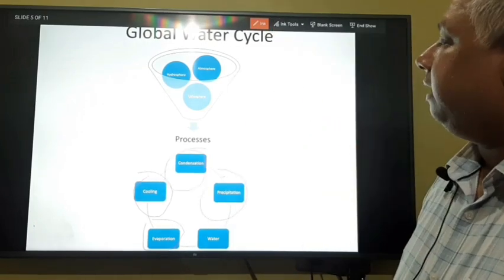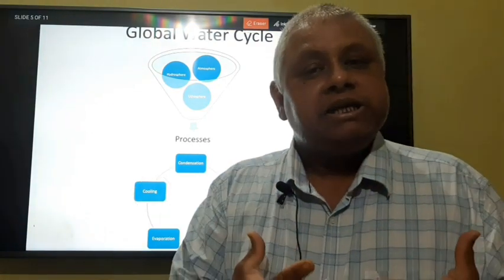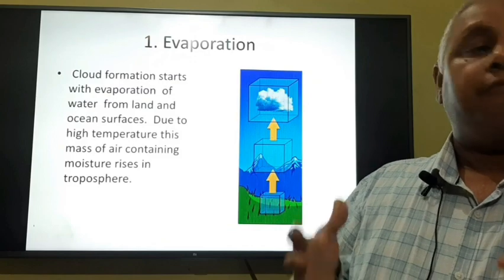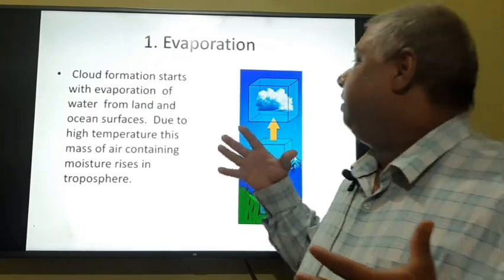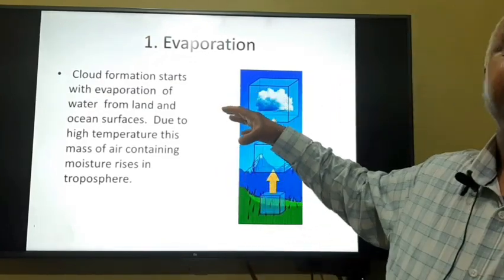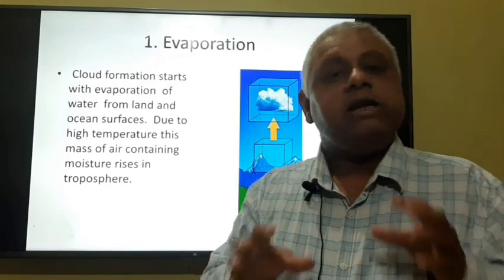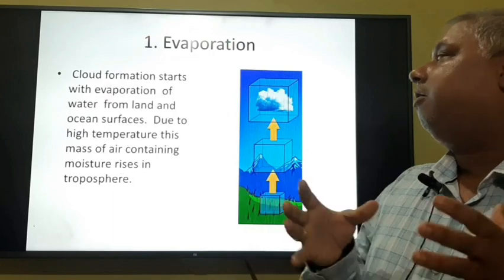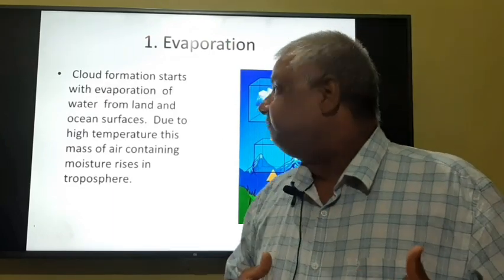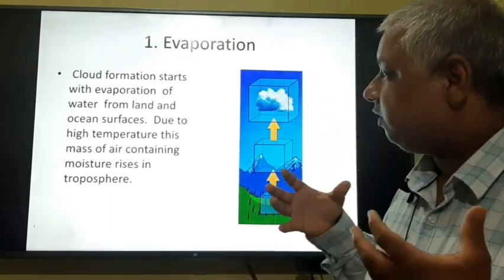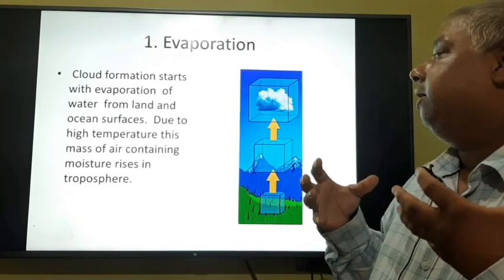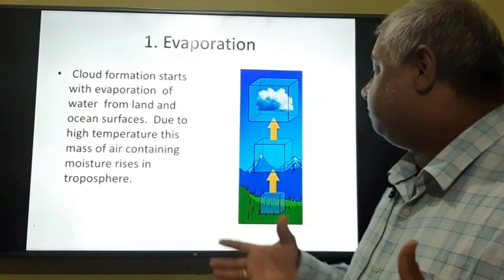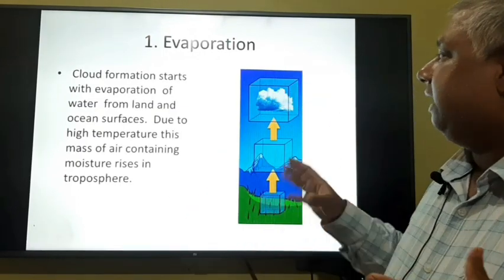What is evaporation? Evaporation means conversion of liquid into gaseous form. Here, cloud formation starts with evaporation of water from land and ocean surfaces. Due to high temperature, this mass of air containing moisture rises in the troposphere.